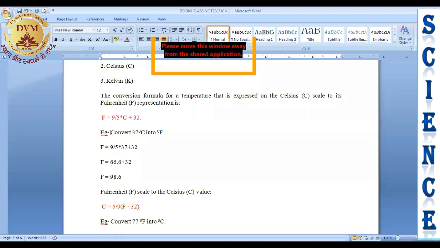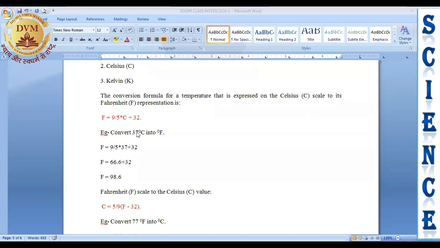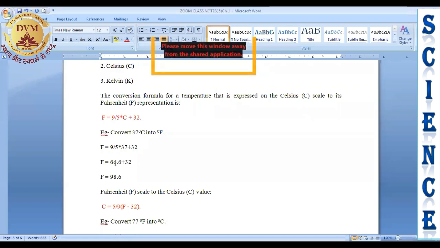For example, convert 37 degrees Celsius into degree Fahrenheit. So 9 by 5 into, instead of degree Celsius, you use 37 because you want to convert 37 degrees Celsius, plus 32. When you solve it, you get 66.6 plus 32, and the answer will be